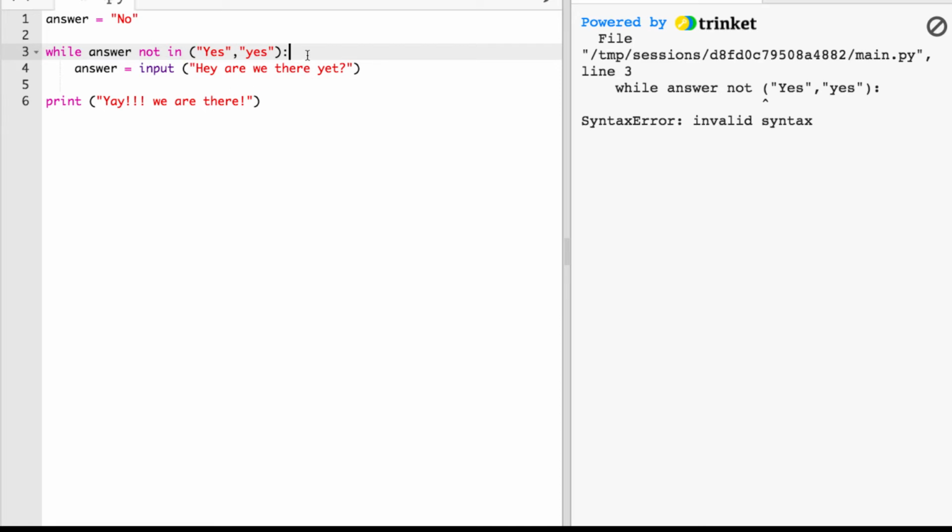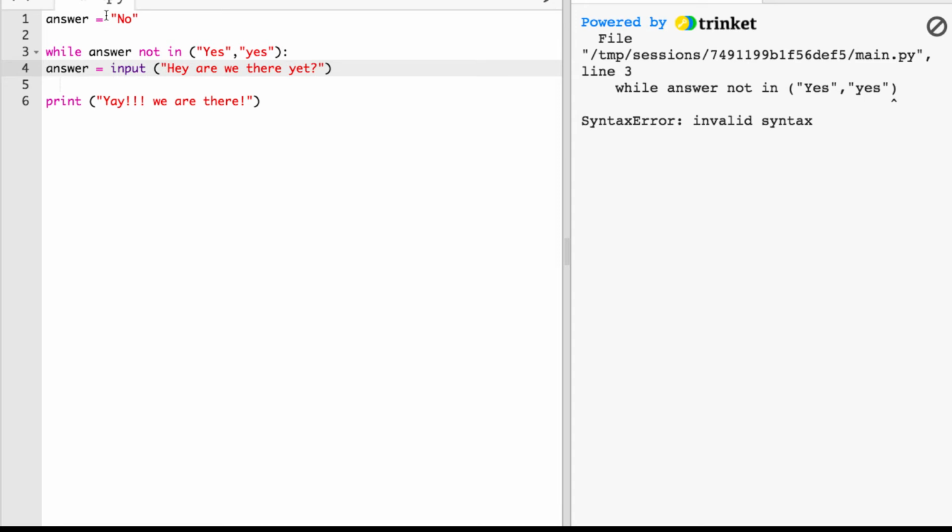Like with for loops, while loops, and later on conditionals and functions, I need this colon because that colon is telling Python I'm starting a block of code. And after this line, everything that's indented is included in this block. If I don't have that colon, then it gets super confused. So for loops, while loops, conditionals, and functions all start with this colon. Just to be clear, that's not a semicolon, that's a colon. Sometimes people get confused. It's the two dots. Those two dots will tell me this is a block of code. Everything that's indented after that is included.